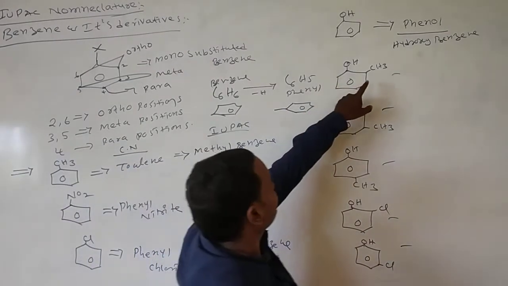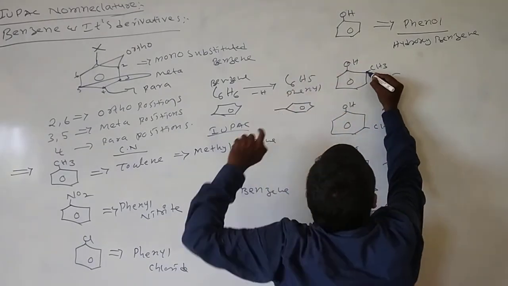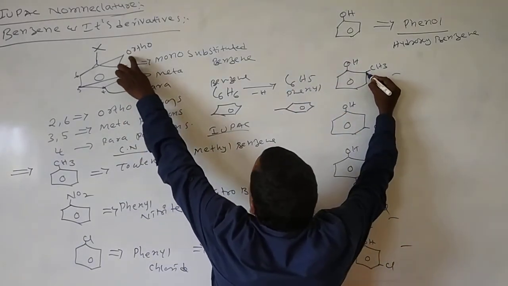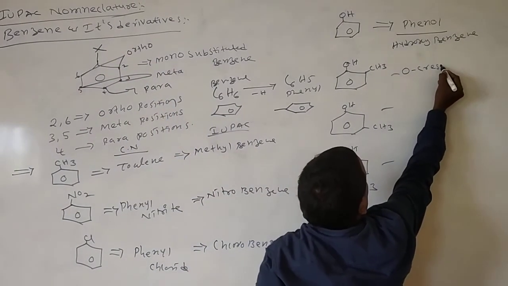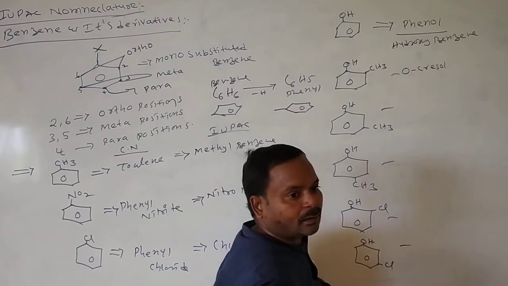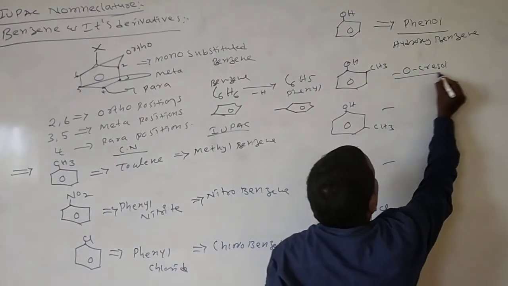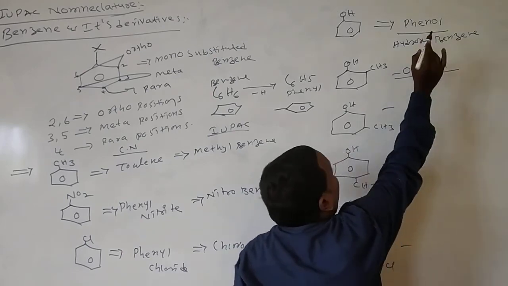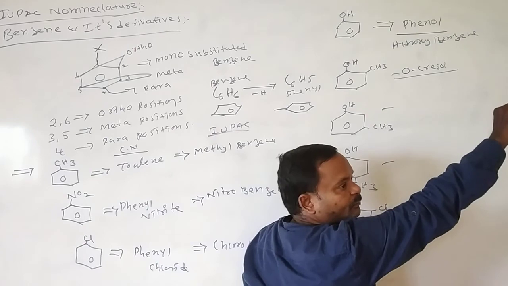The methyl group is present at which position? Ortho position, so the common name is orthocresol. What is the IUPAC name? Phenol is also an acceptable word in IUPAC.